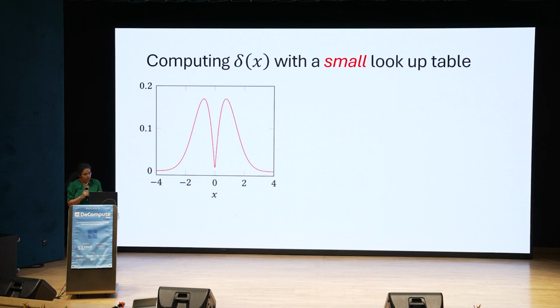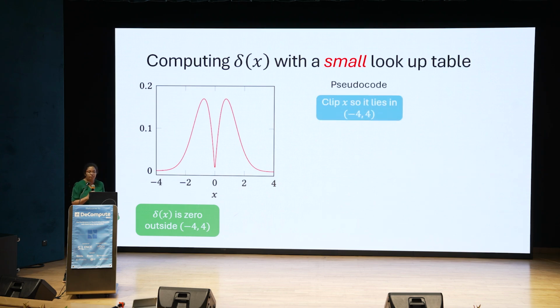We stare at this function, and the first observation is obvious: delta x is 0 outside minus 4 and 4. So the first thing we do is we clip x to lie between minus 4 and 4. Next, we observe that delta x is even. So we compute y, which is the absolute value of x. So it reduces the LUT size further by half.